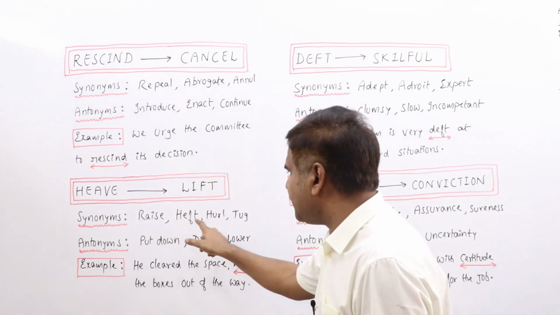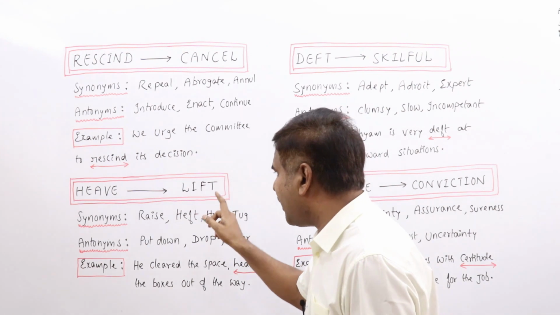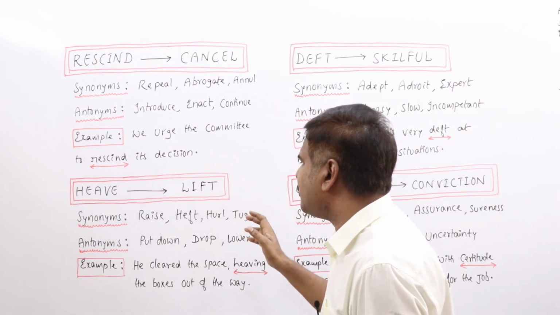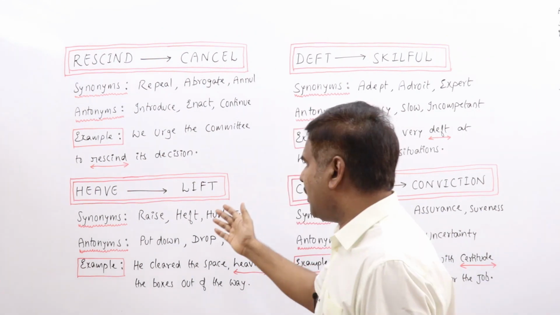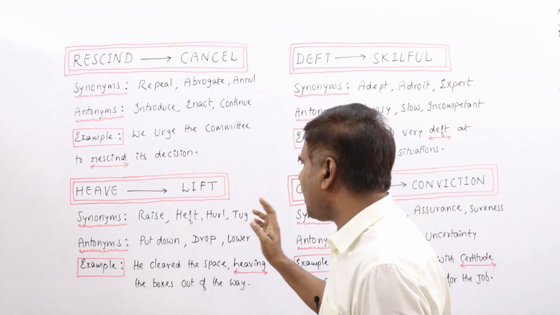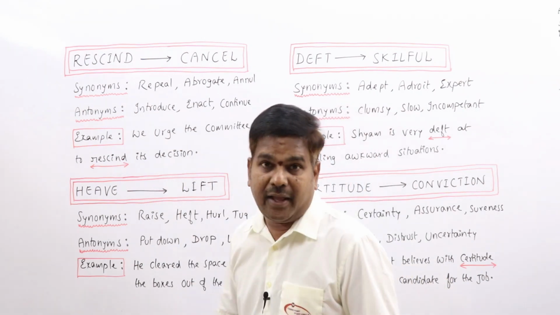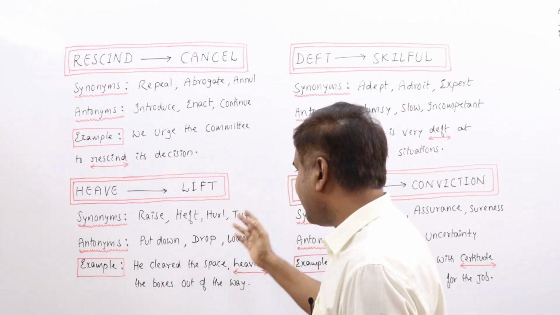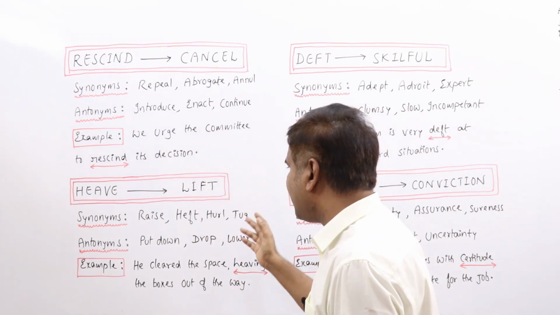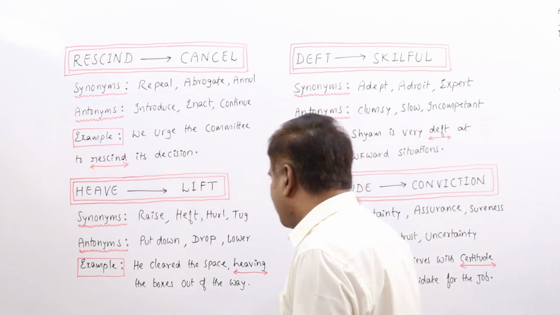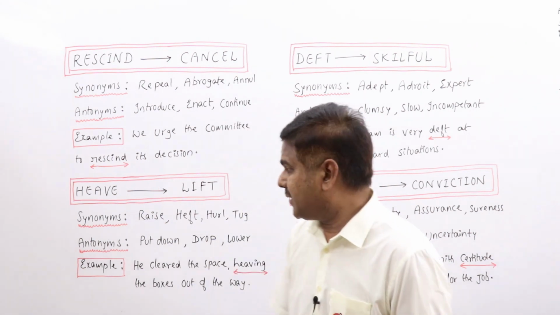Heave, lift. Here the synonym has been given as heft, which we have already discussed. To move something heavy using a lot of effort, or to throw something forcefully, especially something large and heavy, is what we call heave. Synonyms: raise, lift, heft, hurl, tug, pull, haul, fling, sling. All these words can be related to synonyms.